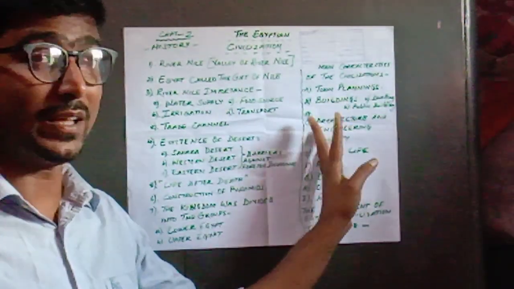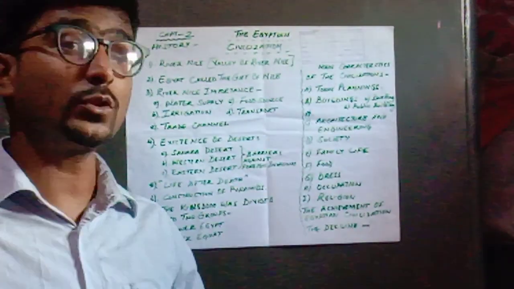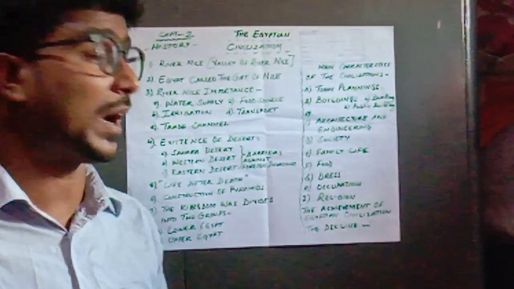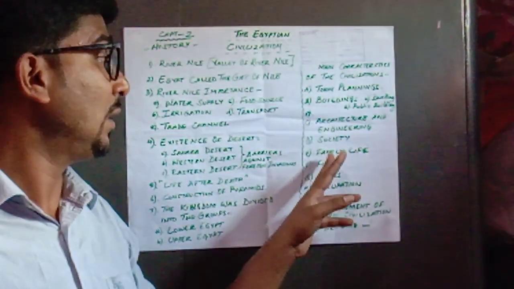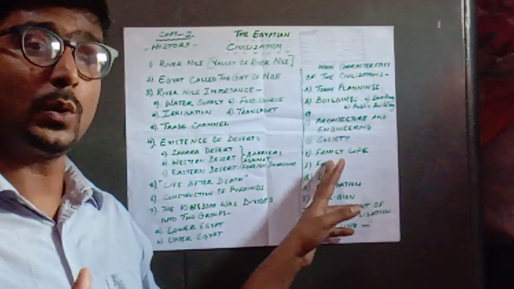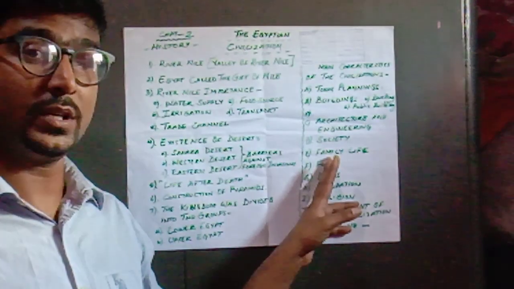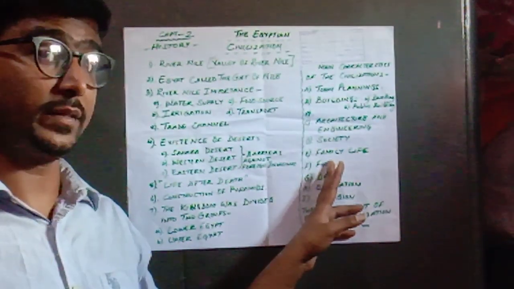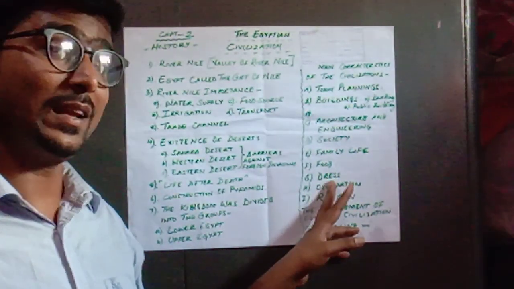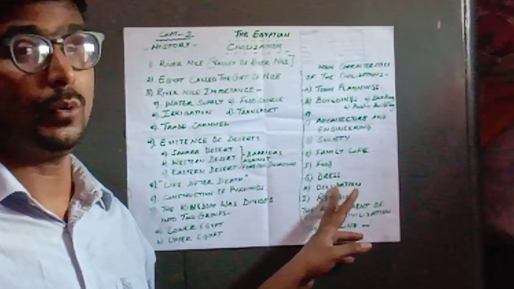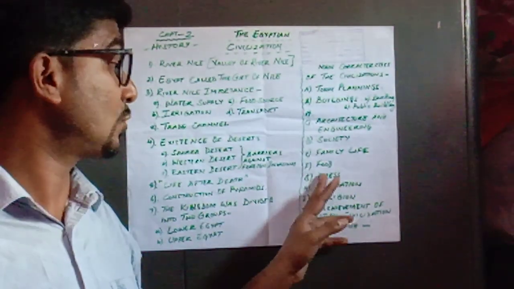Then the buildings, the architecture, the important constructions that they did, then the society, how the society was divided into various parts, and who were the important people who played an important role in this society. Then family life, how they lived, whether women were given equal rights and opportunities compared to men or not. We'll be studying this in this topic. Then food habits, and the dressing style, which has a unique form. When you go through this topic, you'll find there was a unique form of dressing in Egyptian society.